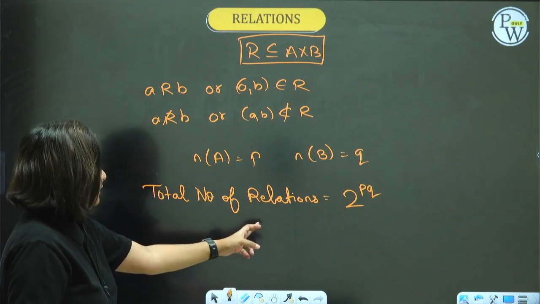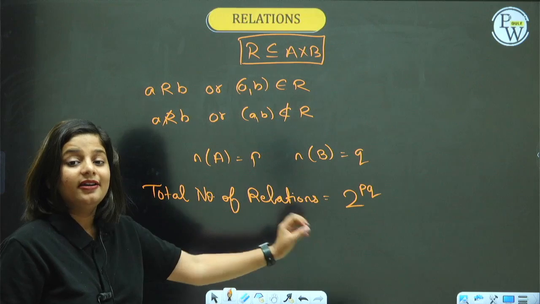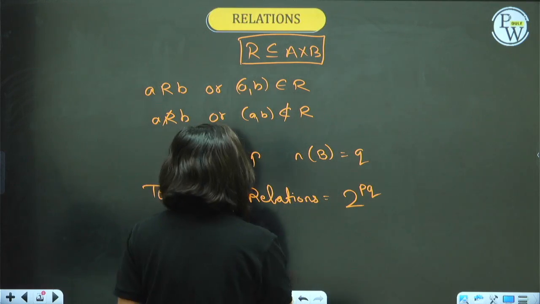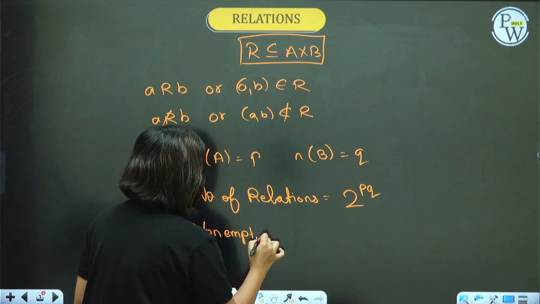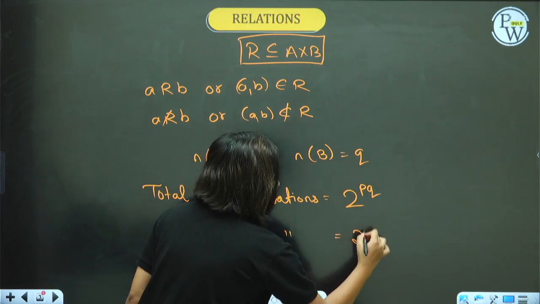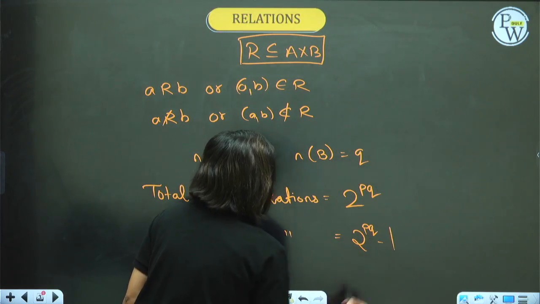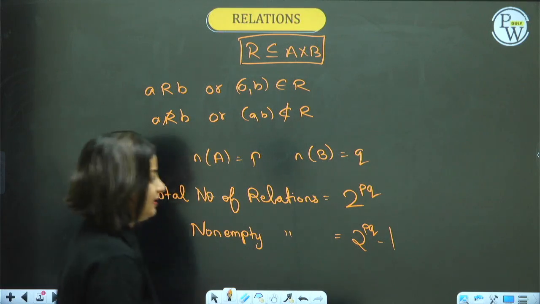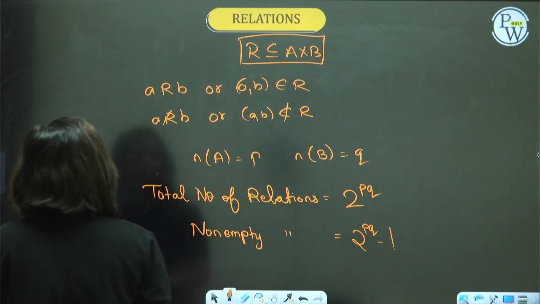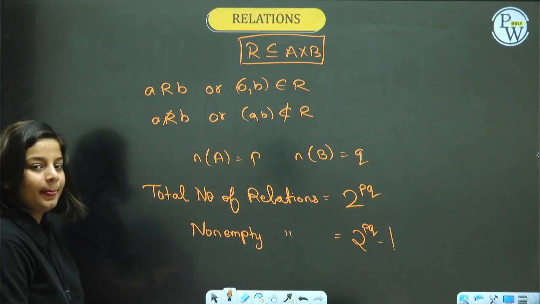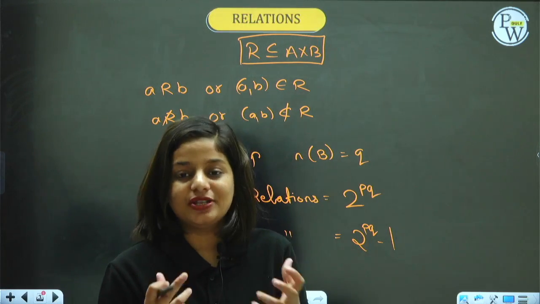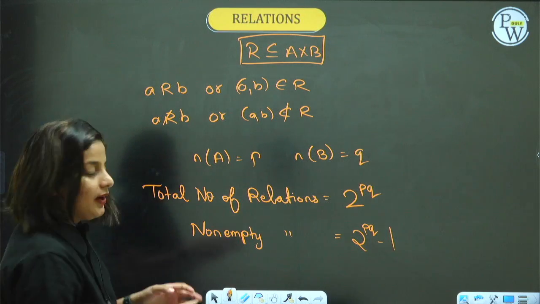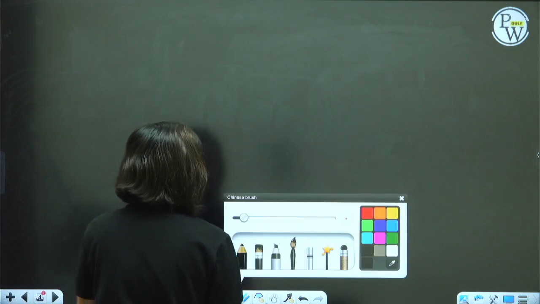So number of empty relations is 1, number of non-empty relations will be total number of relations minus 1, because 1 is empty. Understood? Okay. We need to take some example to understand relations further. Here we go.